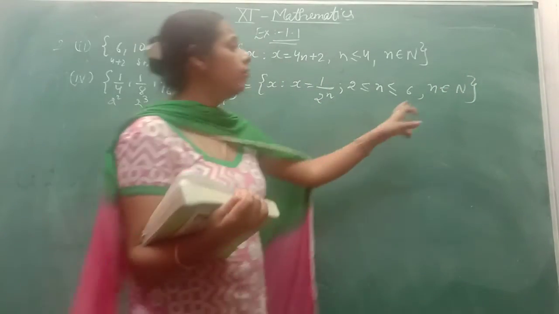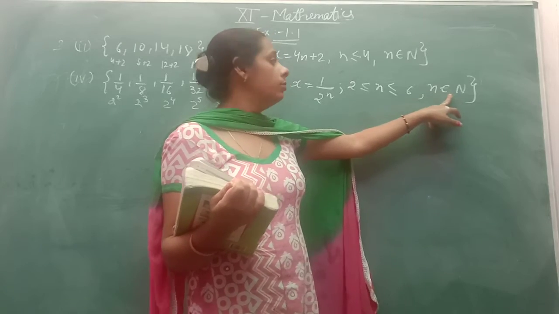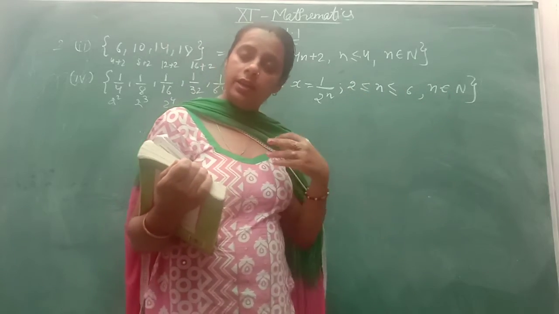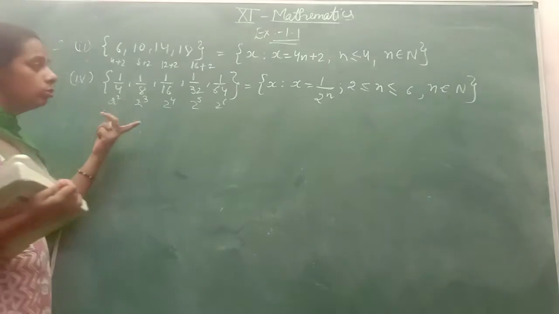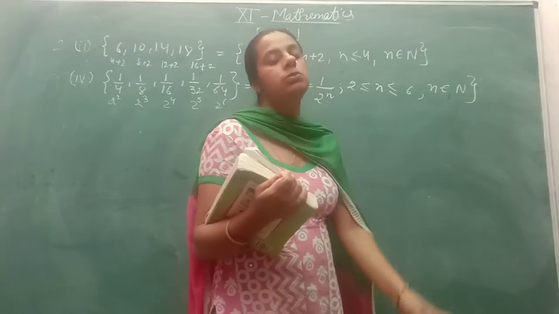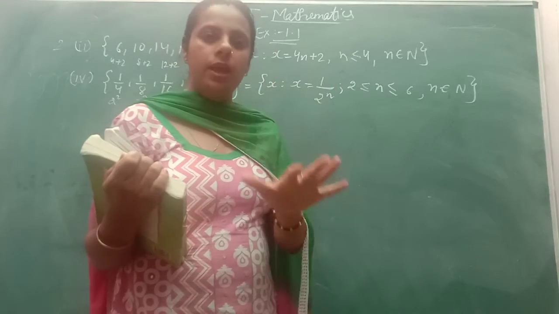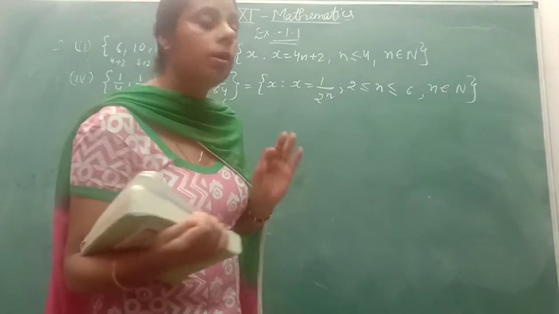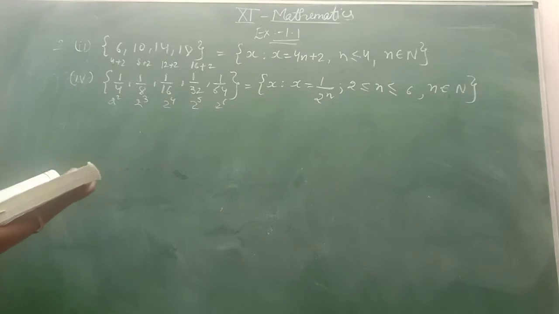Why do we write this? Why we need to write this? Because if you don't write this, I can take n as 2.1, 2.2, 2.3. So we just mention that n belongs to natural number. It means you have to take only values of n that are natural numbers. Okay, complete. Come to the next one.